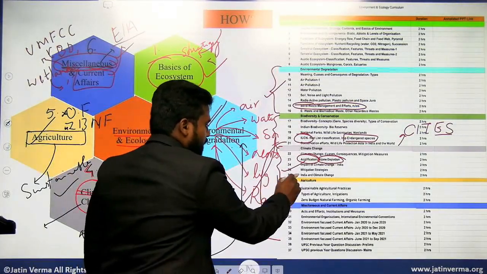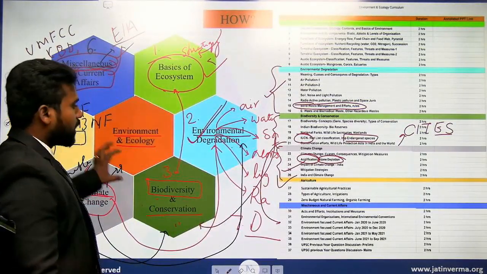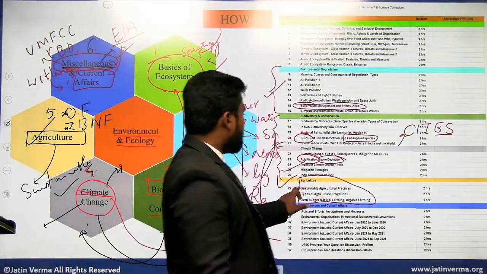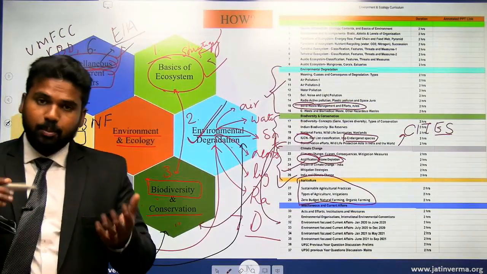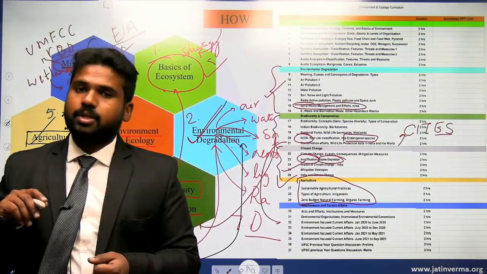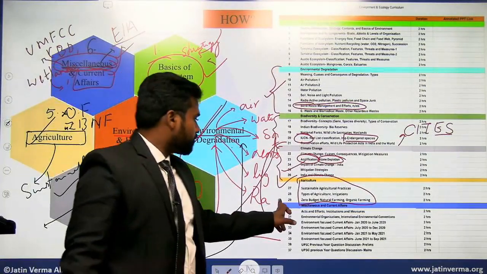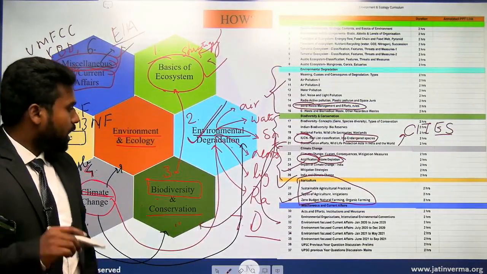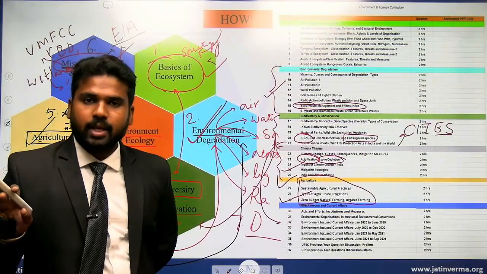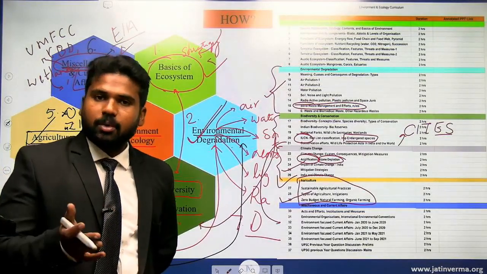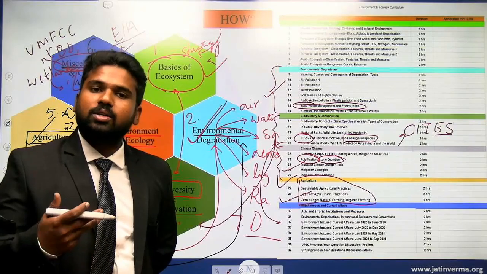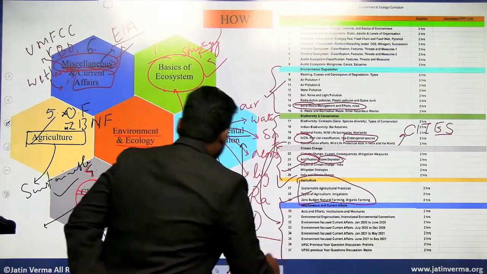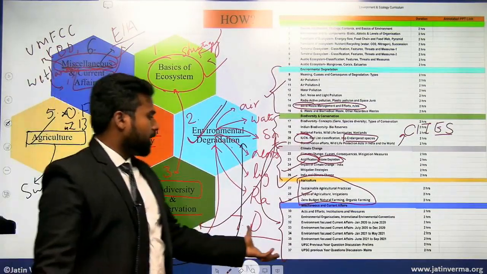Now coming to agriculture, as I said, here we will be looking at sustainable agricultural practices and types of agricultural and irrigation practices like drip irrigation, sprinkler irrigation, flood based irrigation. And finally we will be looking at zero budget natural farming and organic farming, what is the meaning of it and how they are beneficial in maintaining the ecological balance and sustainability. Then finally, as I said, the miscellaneous section.